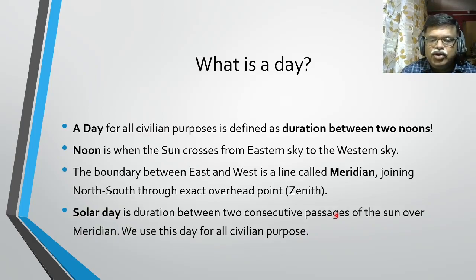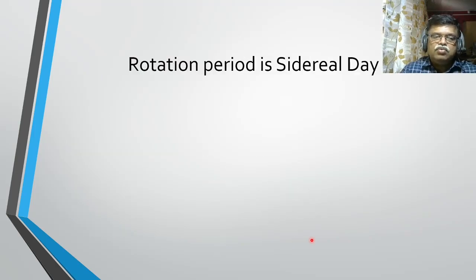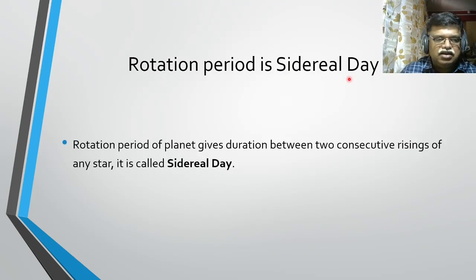Solar day is the duration between two consecutive passages of the sun over the meridian. We use this day for all civilian purposes. And this day is divided into, say, 24 parts, each part we call an hour, and so on. What is rotation period then? Rotation period, or spinning period, is called the sidereal day. It is with respect to stars. The rotation period of a planet gives the duration between two consecutive risings of any star, which is called the sidereal day.